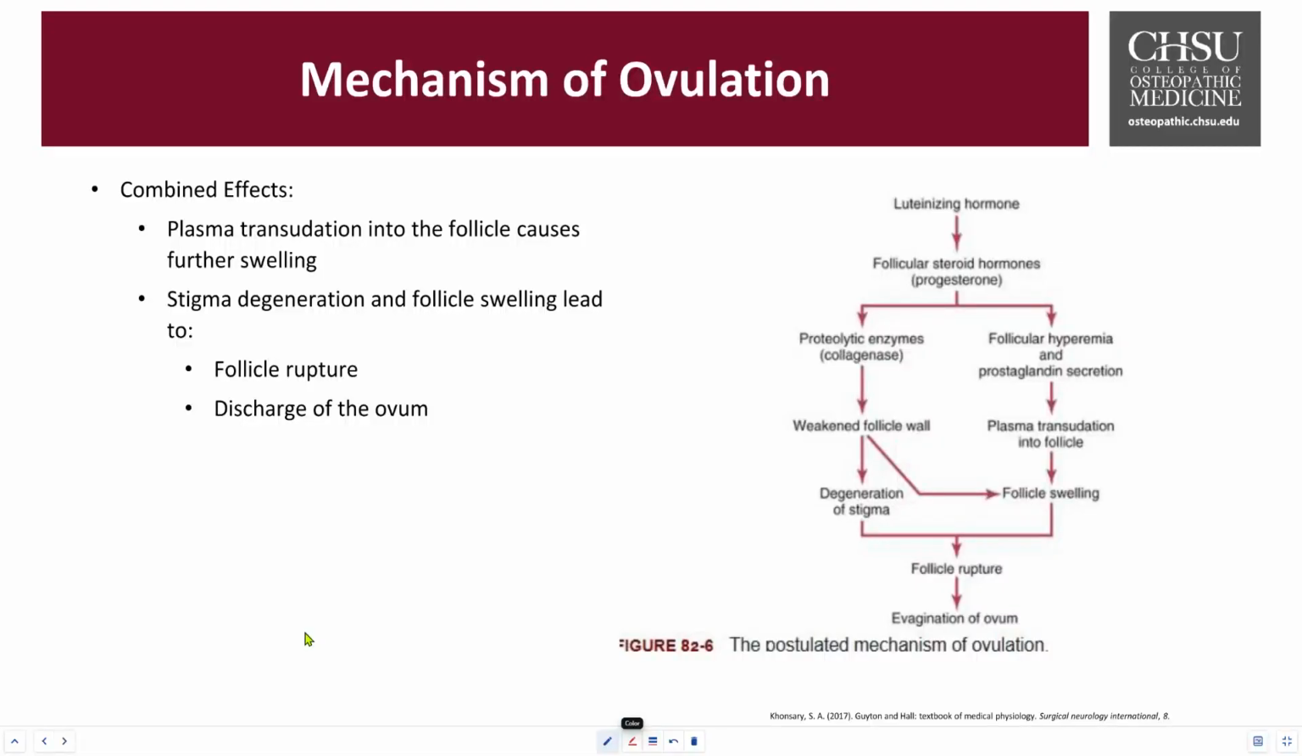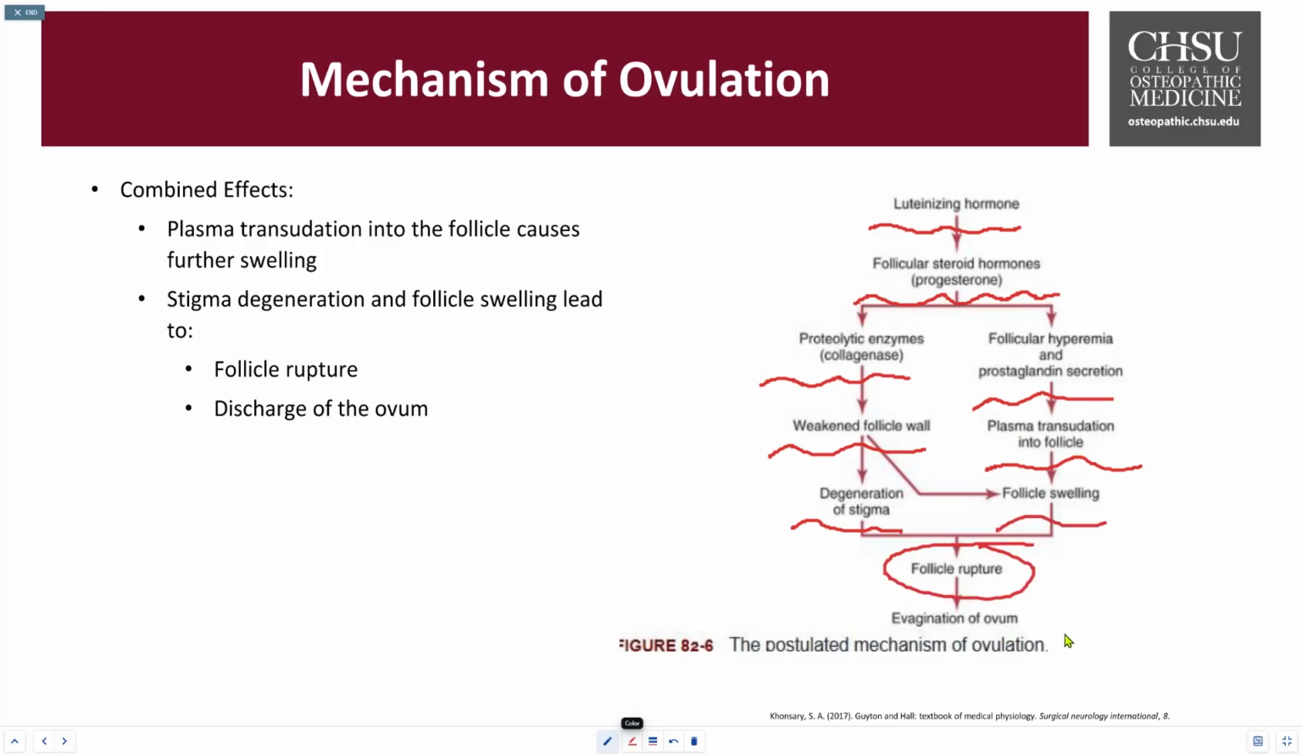On the right, you can see a picture of how this works. The luteinizing hormone triggers the follicular antrum to expand, and the steroid hormones, progesterone, begin to fill up. Proteolytic enzymes like collagenases begin to weaken the wall, breaking down the outer layer. The degeneration of the stigma begins to occur. On the right side, you can see the follicular hyperemia and prostaglandin secretion, causing dilation, and then the transudation of the plasma into the follicle, causing it to swell, and eventually it ruptures and the ovum is out. So these two processes do go simultaneously.